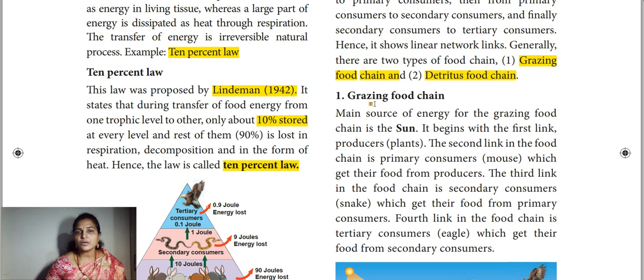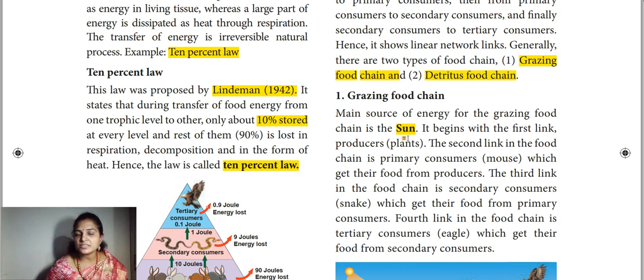First one, the grazing food chain. Here we are talking about the living organisms, and how the energy is getting transferred in living organisms. What are the primary producers? We know very well plants are the primary producers. Plants are preparing their own food, and for the preparation, they need sunlight. Without sunlight, there will be no energy formation. So the main source of energy for the grazing food chain is the sun.